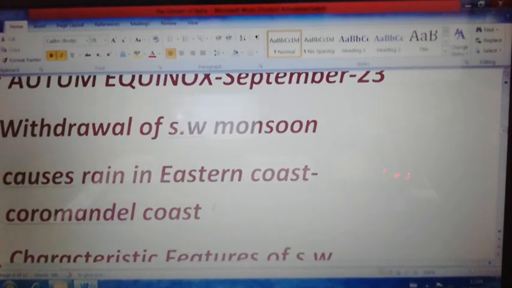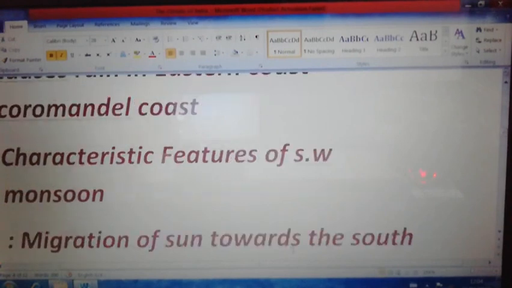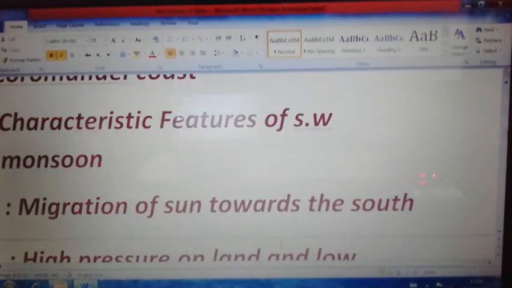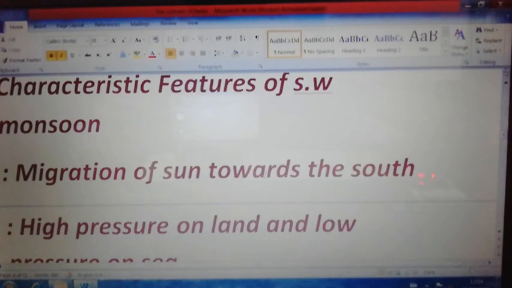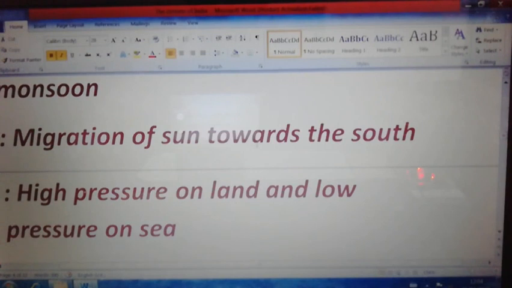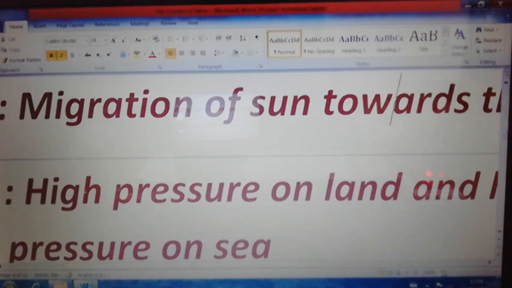Now we can see the important characteristic features of the southwest monsoon wind. First of all, the first feature is the migration of the sun towards the south. We already discussed it, but we will discuss it once again.